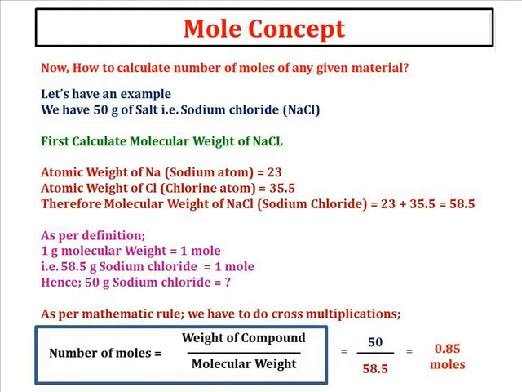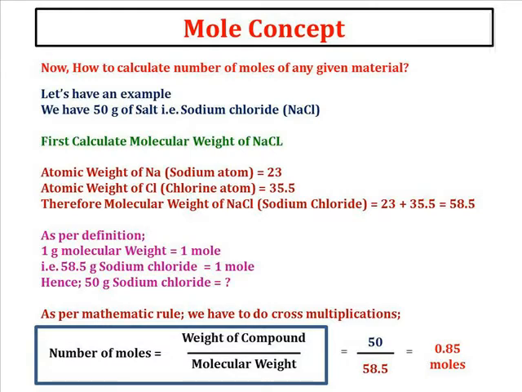So the molecular weight of NaCl will be 23 plus 35.5 is equal to 58.5, and 1 gram molecular weight is equal to molecular weight expressed in grams. So gram molecular weight will be 58.5 gram. Hence 58.5 gram of sodium chloride will be equal to 1 mole.